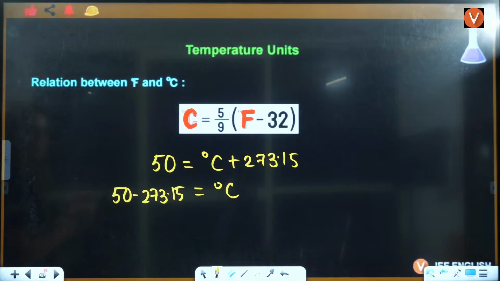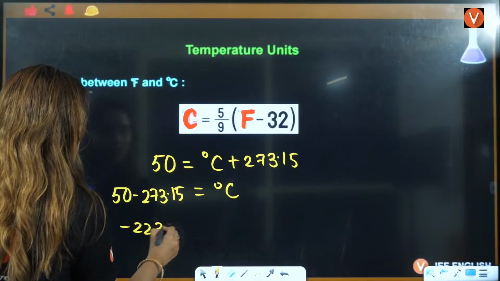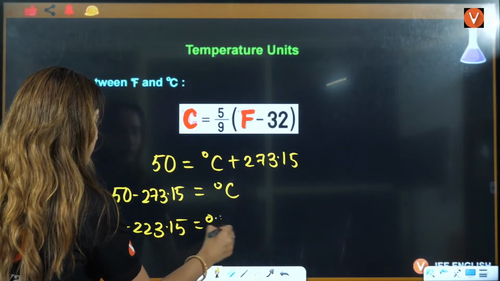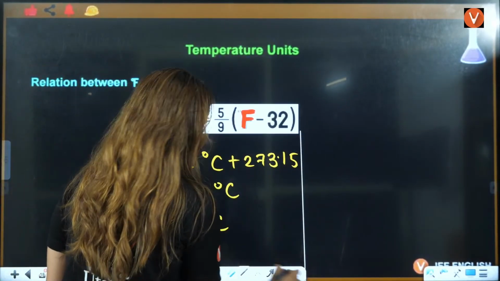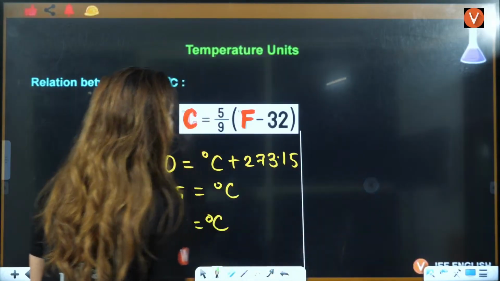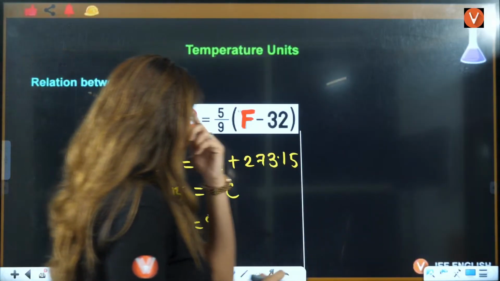Let's solve this. This is going to be 50 minus, I'm just using the calculator here, 273.15, that is minus 223.15. Yes, it was an easy calculation. Let's convert this into Fahrenheit, okay?